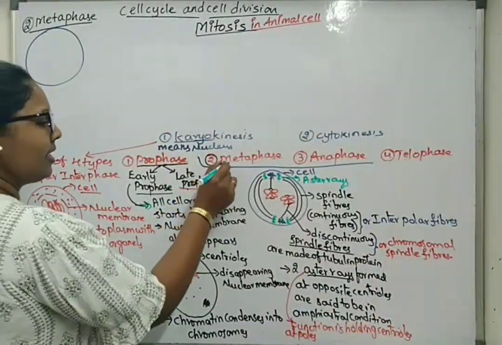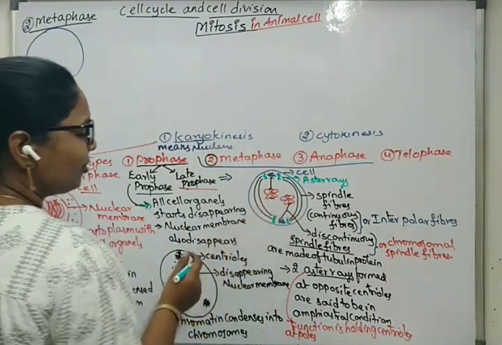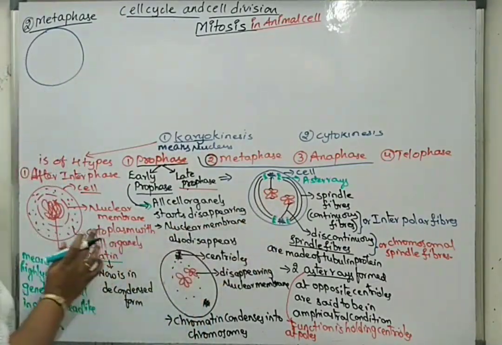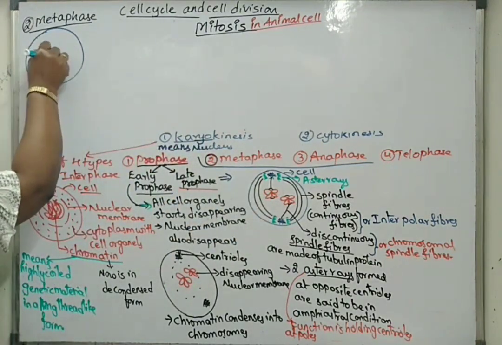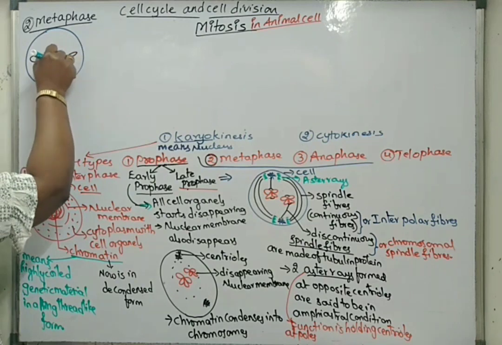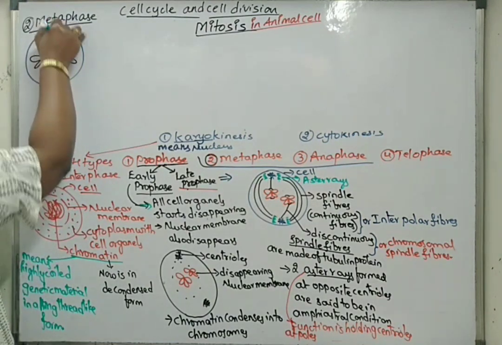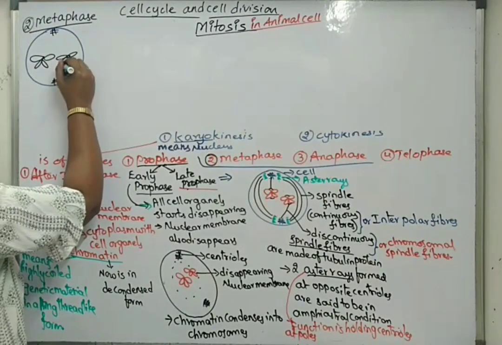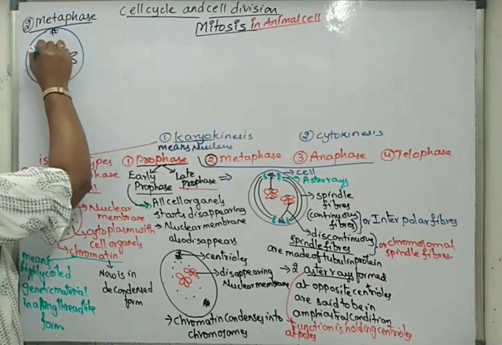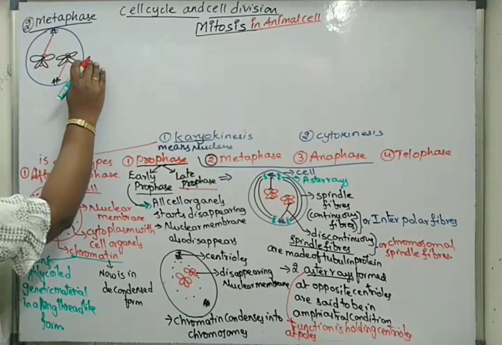After late prophase, the next one will be metaphase. So in a cell, after the formation of two types of spindle fibers, what is happening at metaphase? These chromosomes will be aligned on the equatorial plane like this, on the same line in the middle. Still they are attached. This will be the centrioles. These chromosomes are attached on either side to the centrioles, to the kinetochore, like this. But all the chromosomes will be on the same line.